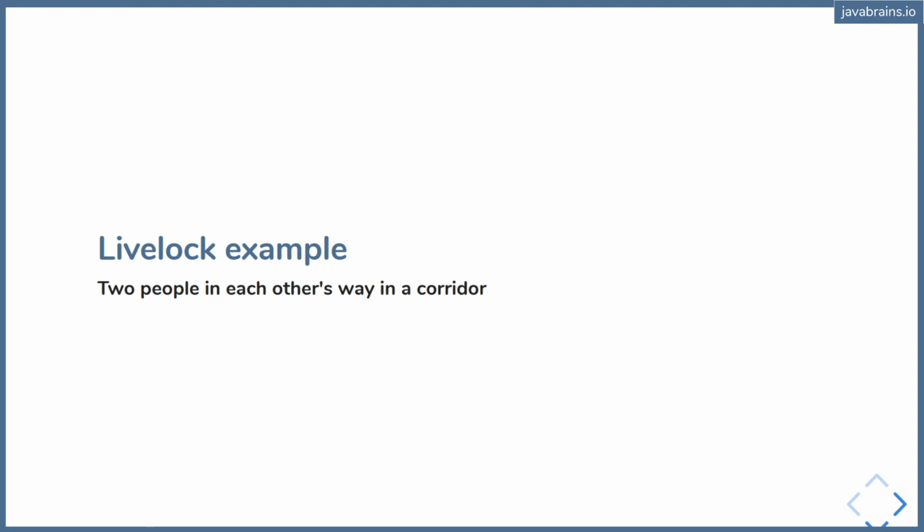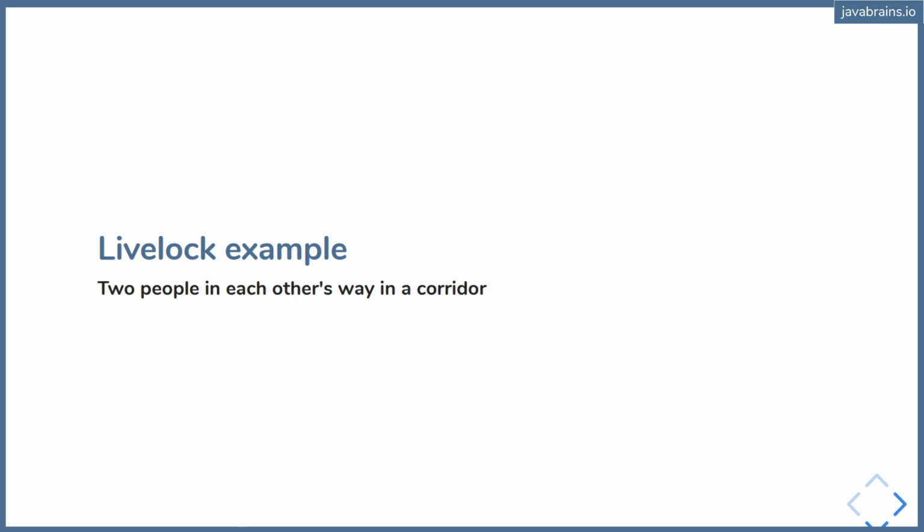A real-world example of a live lock is two people in each other's way in a corridor. This has happened way too many times for me to admit. Really embarrassing situation where I'm looking at my phone or seeing something else. I encounter somebody in a corridor, and that person also realizes they're in my way, and we both realize it, and then we both step to one direction. I step to the left, the other person steps to the right, and now we are again in each other's way, and we say, oh, sorry, I'm going to move, and step to the right, the other person steps to the left, and now we're again in each other's way.